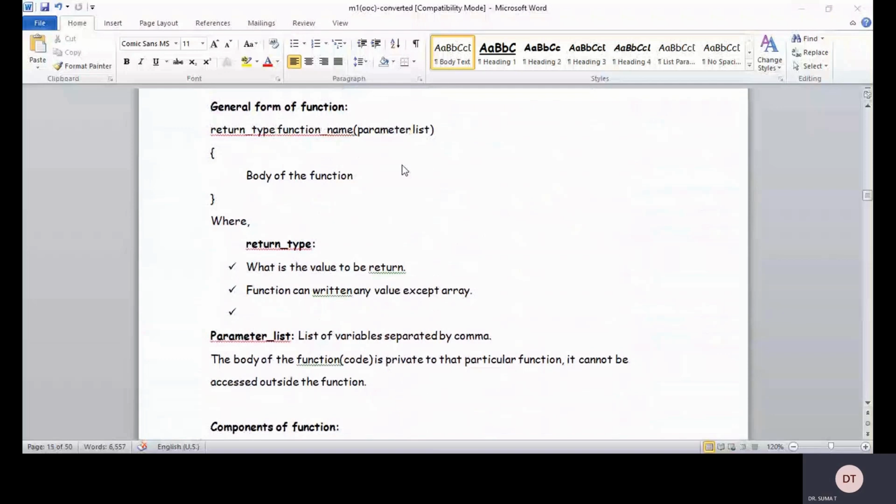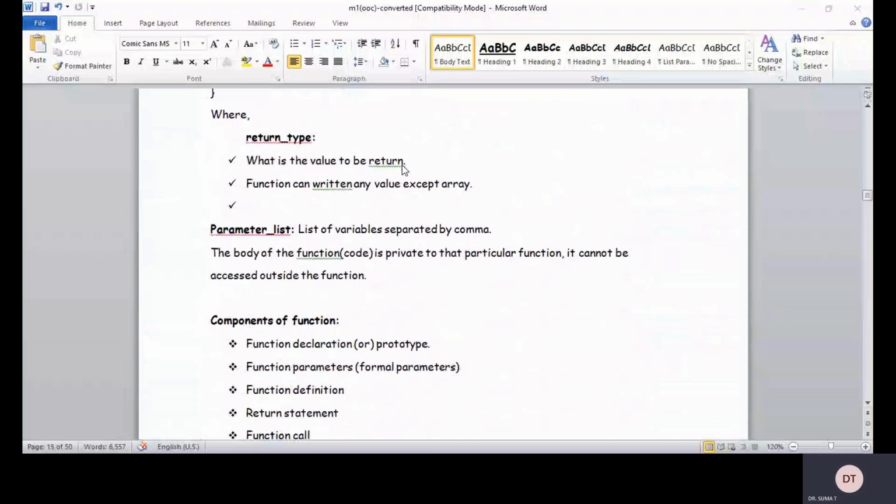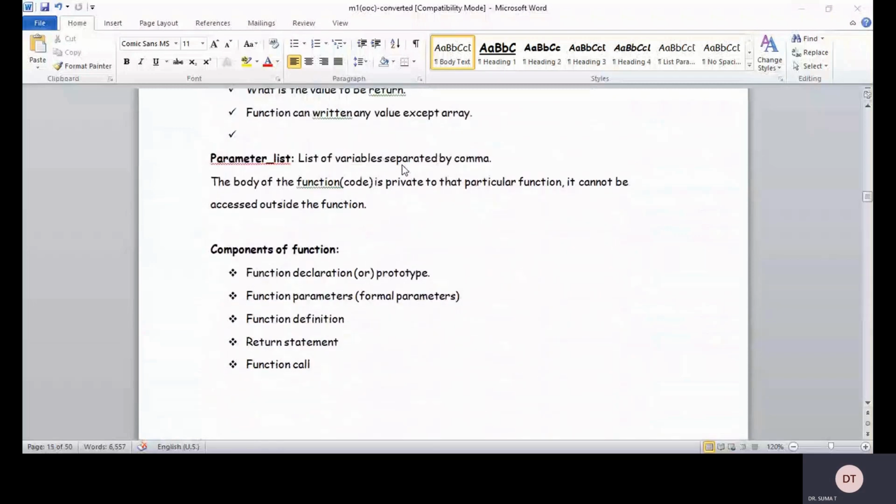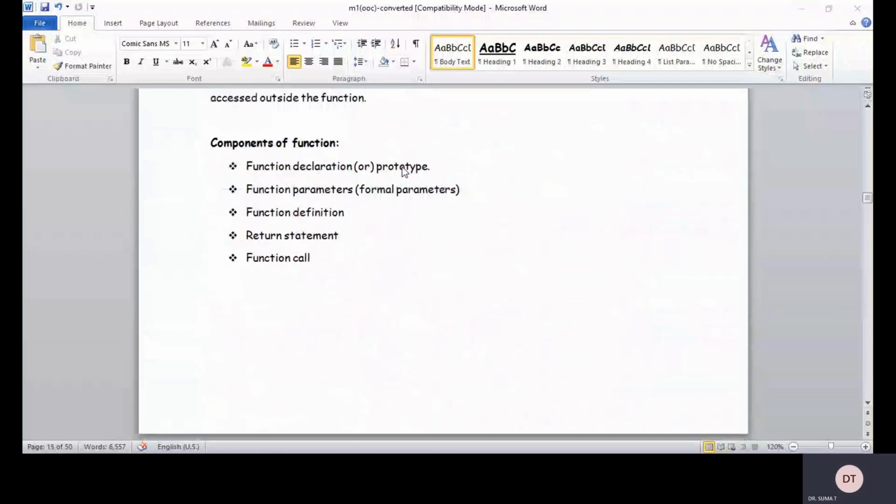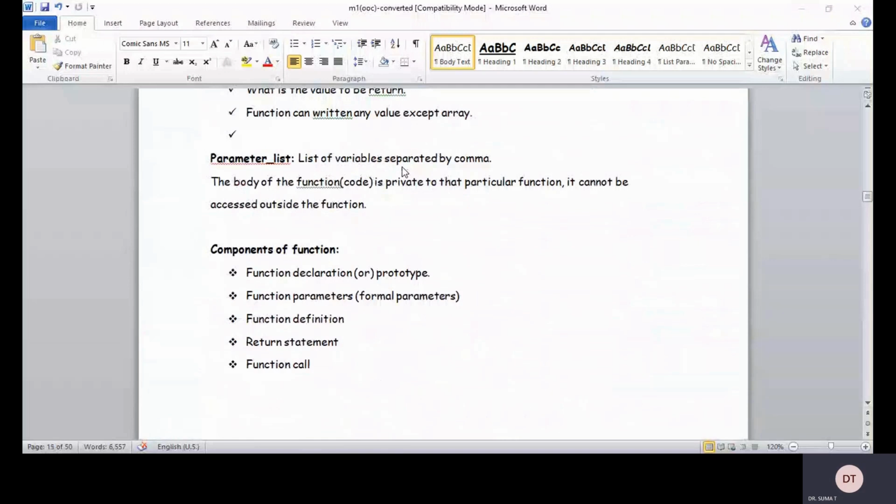The components of the function are: function declaration, also called the prototype; function parameters, also called formal parameters; function definition; return statement; and function call.